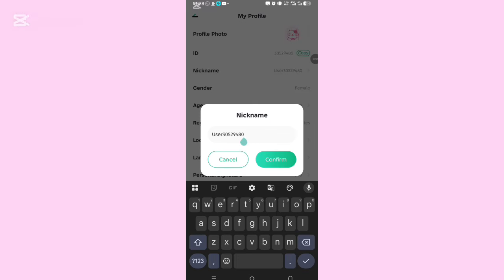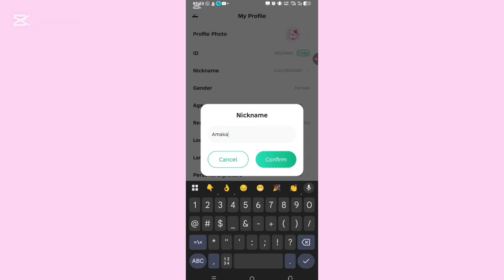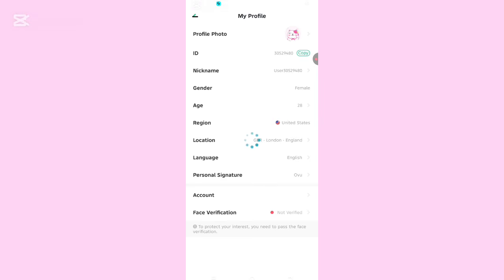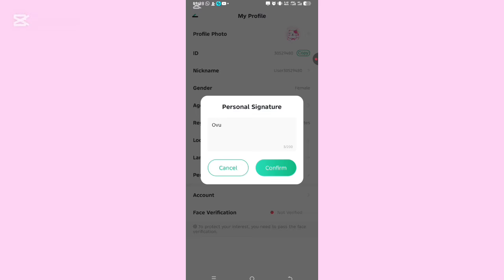Okay, in this place I want to enter Amaka 83. I will confirm it and it will save. Then another place is this place. I will click on it and input my initial. They will ask you for your personal signature. You don't need to start writing a signature. Just put your initial and click confirm.